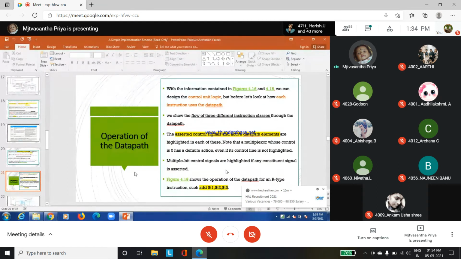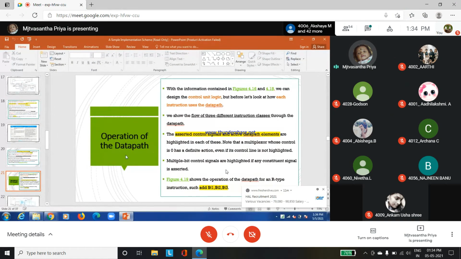We can design the control unit logic, but before that let's know how each instruction uses the data path. It tells what operations there are in a data path, and what the steps are for an instruction or data to flow. They are telling about the operation of the data path.